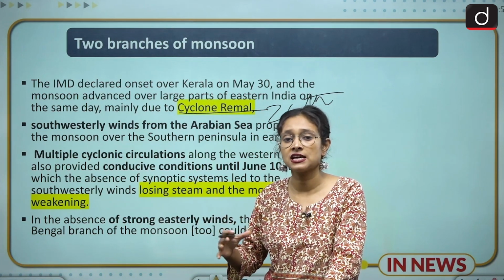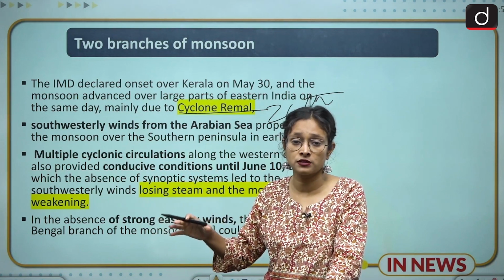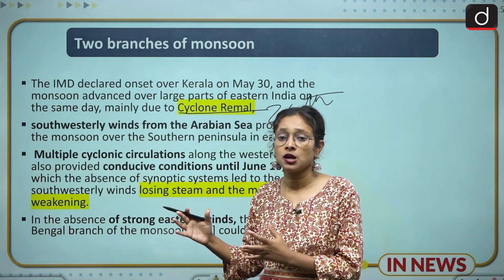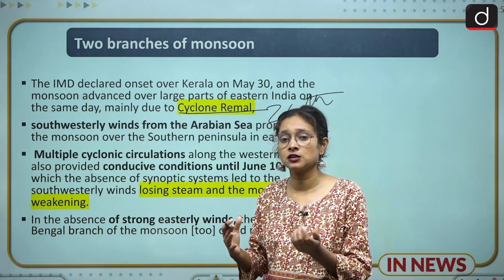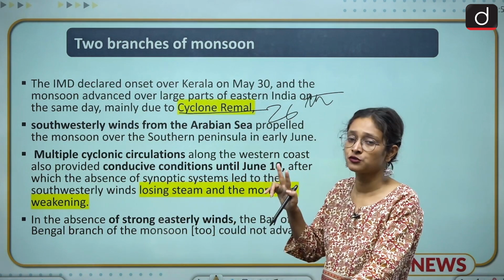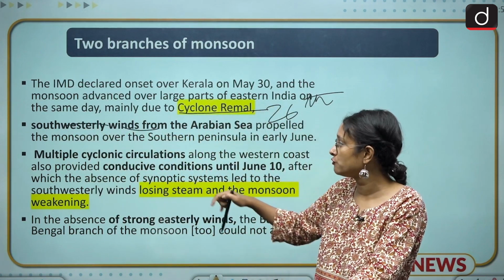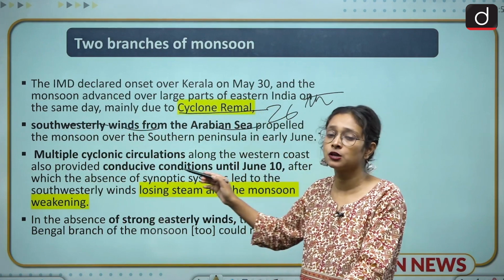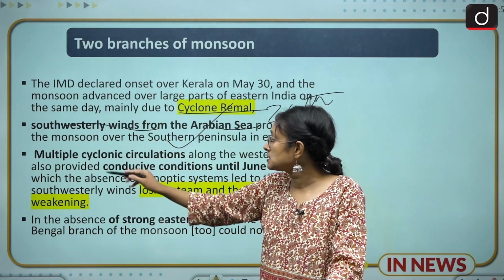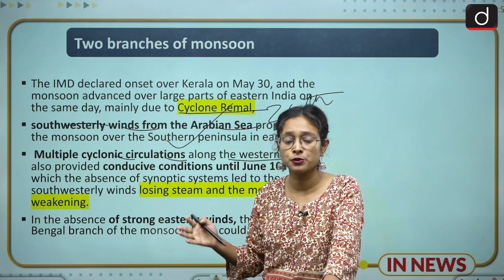After that, we can see the stagnation of the rainfall in different parts of the country. In a few parts, we can see the effects of the rainfall, and that was the reason we can see good weather conditions in those parts. But after that, there is a dearth of rainfall in different parts of the country, and there are two phenomena at work. The first phenomenon is the southwesterly winds, also known as strong winds from the Arabian Sea, which propelled the monsoon over the southern peninsula in early June. And multiple cyclonic circulations along the western coast also provided a conducive environment for the monsoon to prevail.